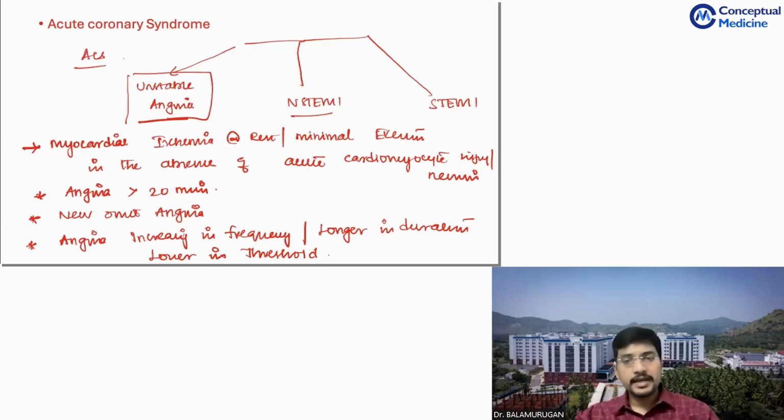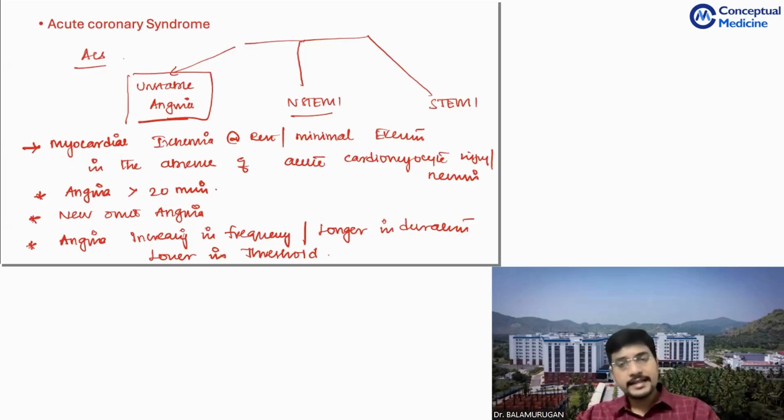So it is myocardial ischemia at rest or with minimal exertion in the absence of cardiomyocyte injury or necrosis. It is characterized by prolonged angina of more than 20 minutes, a new onset or recent onset angina, and angina that is increasing in frequency or longer in duration. For example, this patient had angina lasting 2 to 3 minutes, now has angina lasting 15 minutes. Then this criterion is fulfilled, longer in duration. And you have lower threshold angina. Previously this guy walked 2 flights of stairs and got angina, now even with 1 flight of stairs he gets angina, then it's unstable angina.